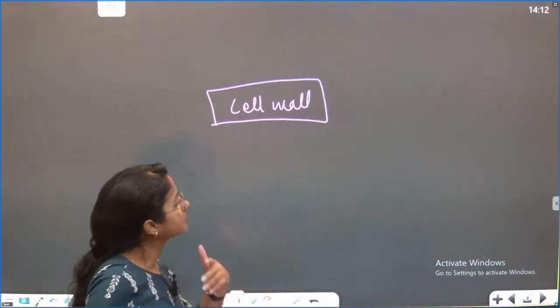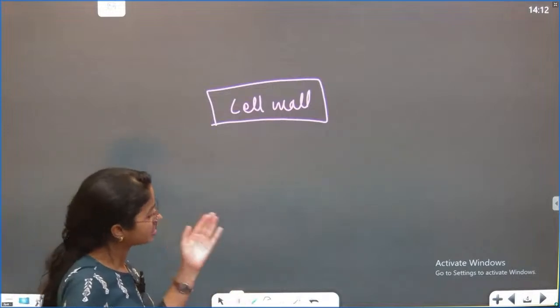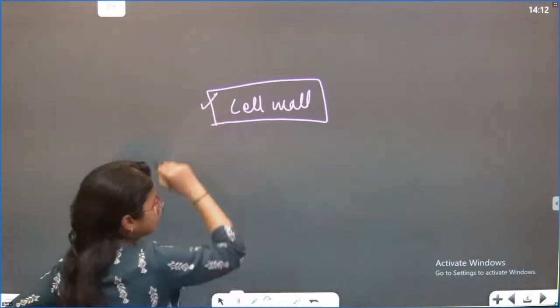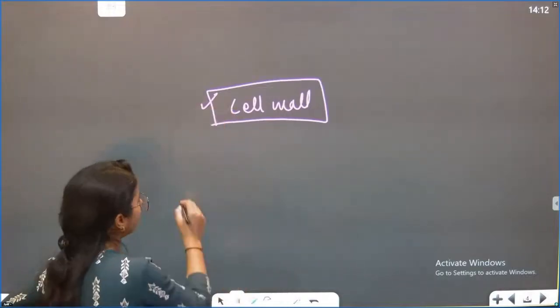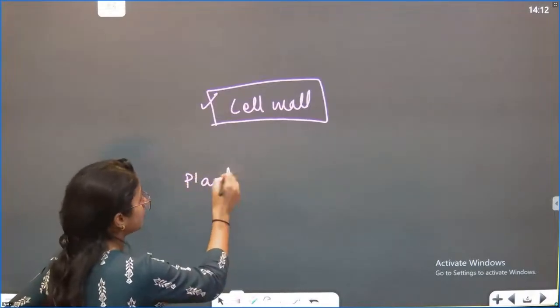This is your repeatedly asked question of PYQ. I'll tell you from where the question will come, and I'll ask you from that PYQ also. Don't worry. Okay. So the cell wall is one of the major things. And one of the things is, what is the basic difference between plants and animals except the cell wall?